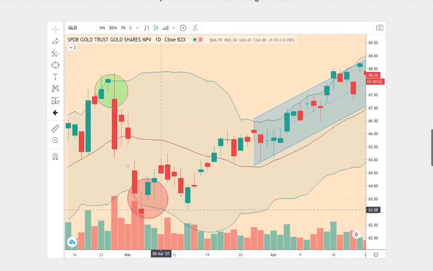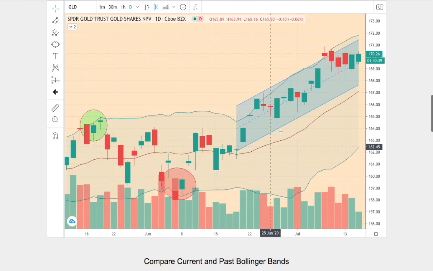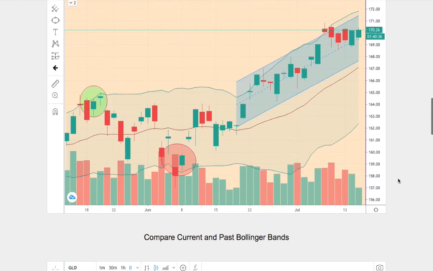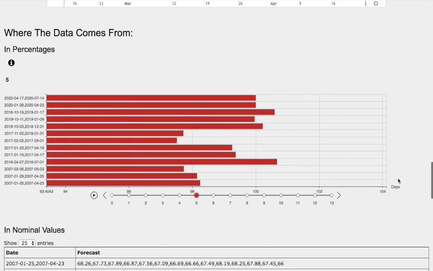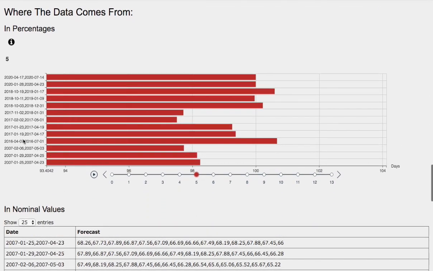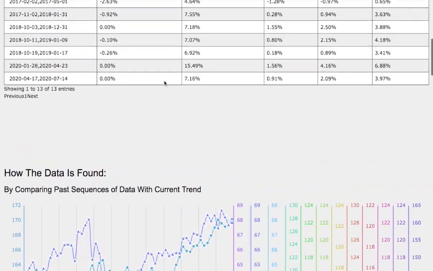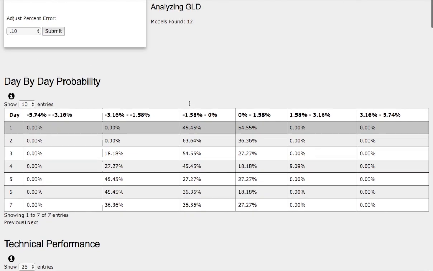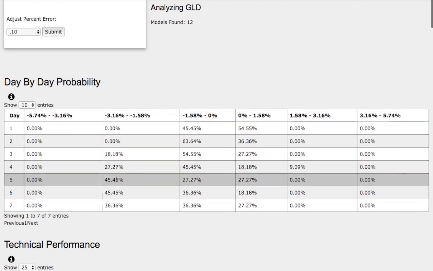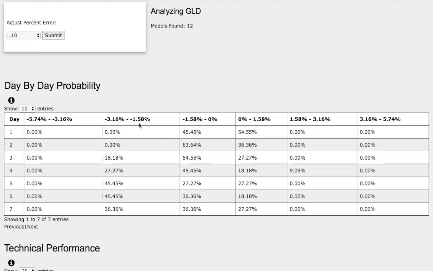What we have here is 1, 2, 3 points, and we also have 1, 2, 3 points on the current trend. So there's reason to believe that the trends and patterns are the same. The outcome and forecast should be fairly the same. So the model that we just examined was back in January 29th to April 25th, 2007. Back then, gold futures was down roughly around 1.8%. So if we head back to the day-by-day probability model, that coincides with this standard deviation of 45% chance for gold futures to fall between negative 1.6 to negative 3%.